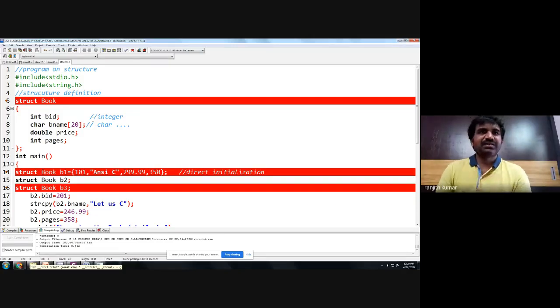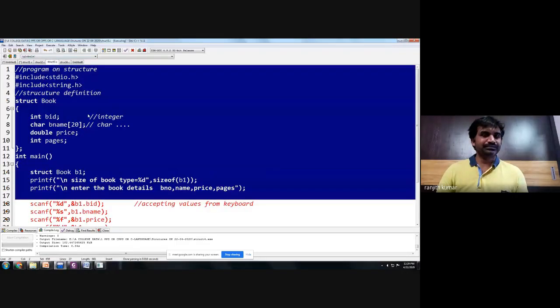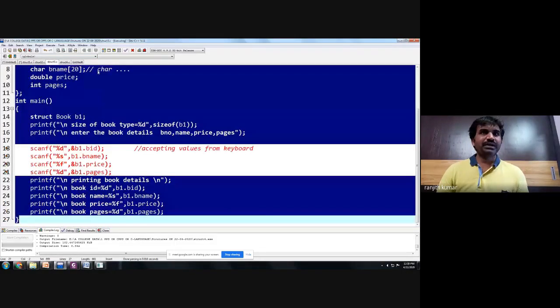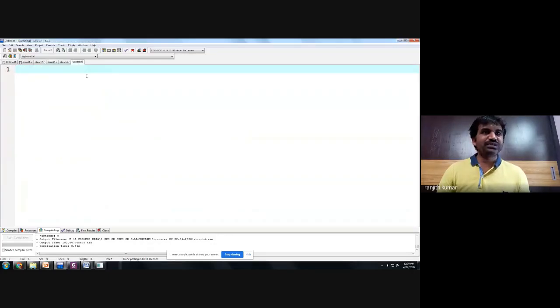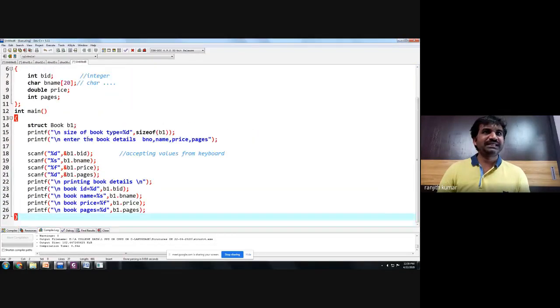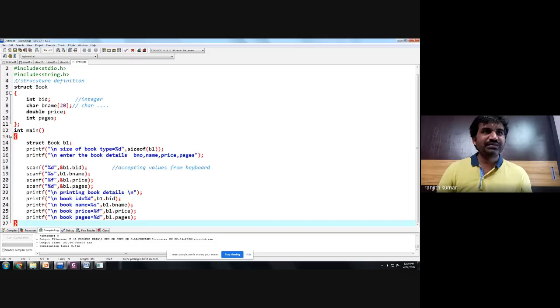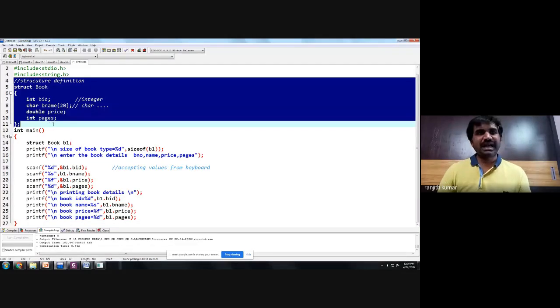Are you clear? Now let us do one more example on book only, but this time let us create 5 books or 10 books. So how to do this 5 books and 10 books concept? Now let us do this. Okay. So the same program I want to do. The only difference is, please see here. First I have created a book definition as usual.